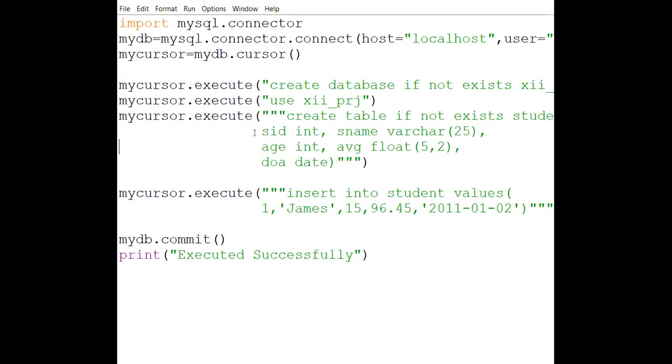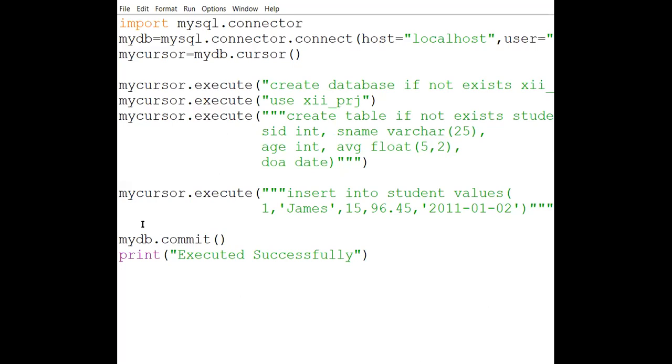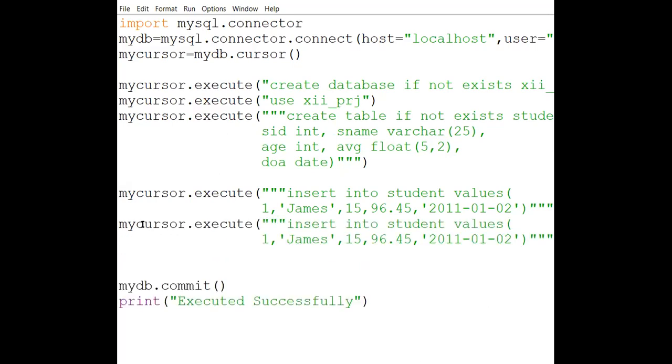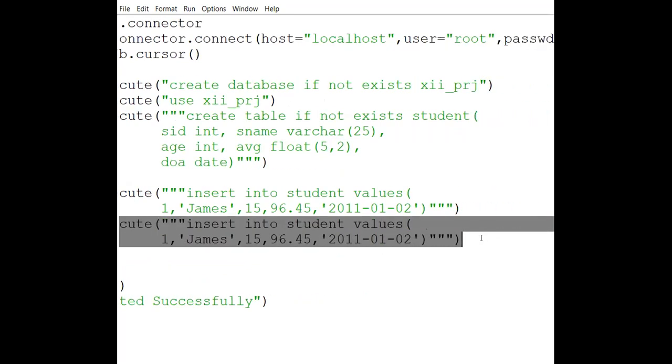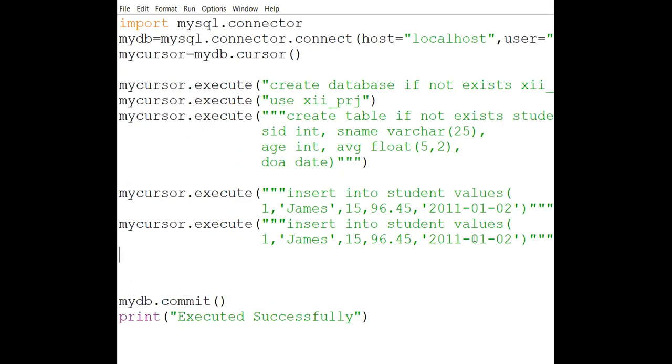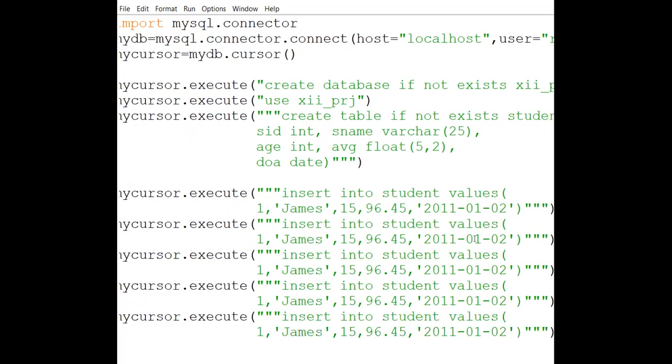Okay. Now I'm going to insert 5 values in this. So simply copying and pasting. No doubt, practically when we will be doing, we are not going to do like this. The reason is because we are not going to insert constant values. We have to ask the values from the user and then we have to insert. But this is because we are going to do it for the first time. So we are learning actually how to do this.